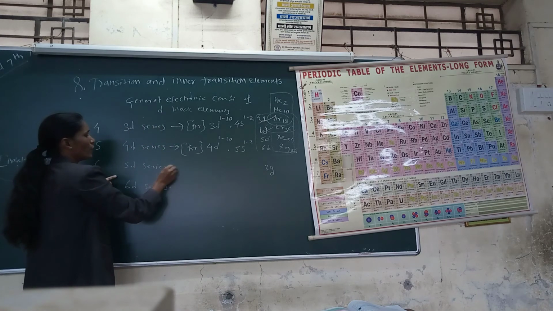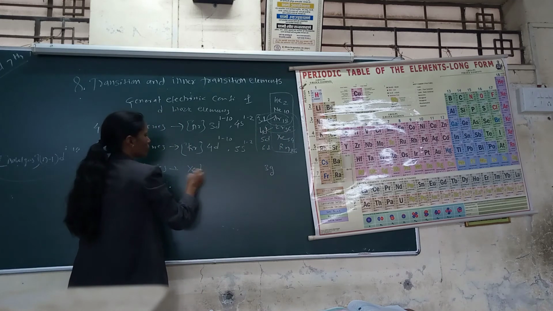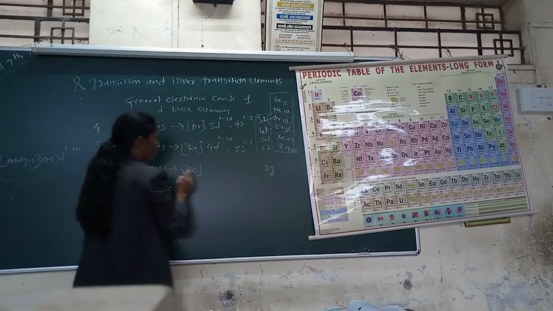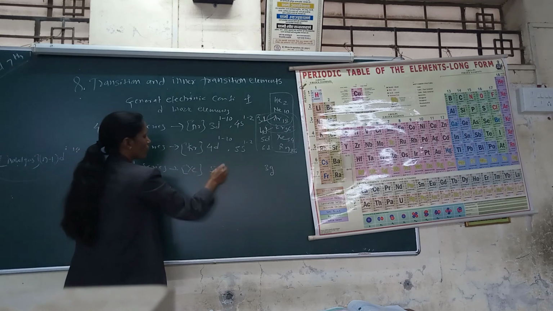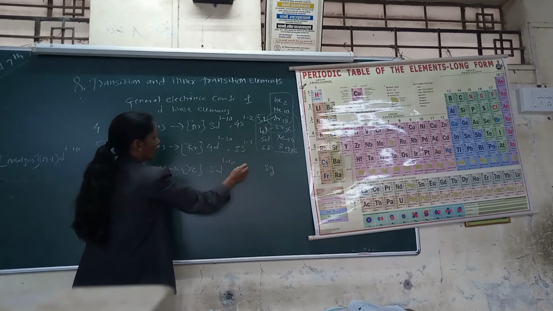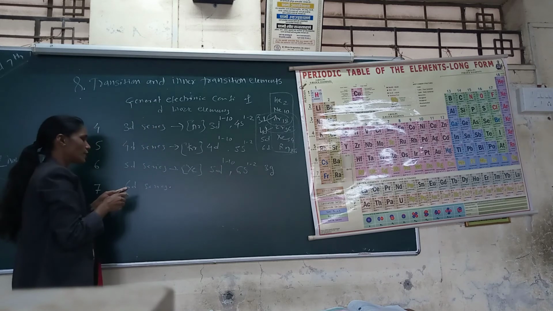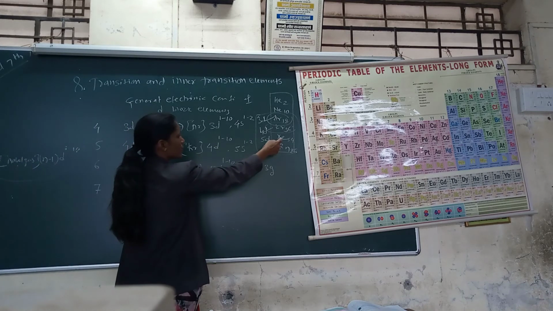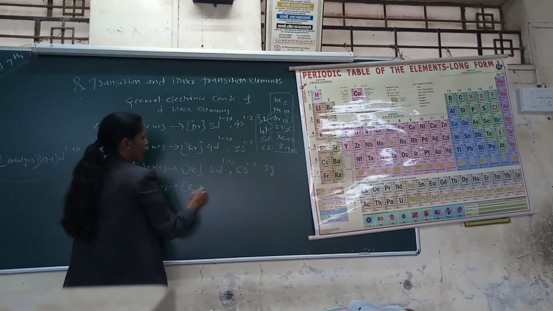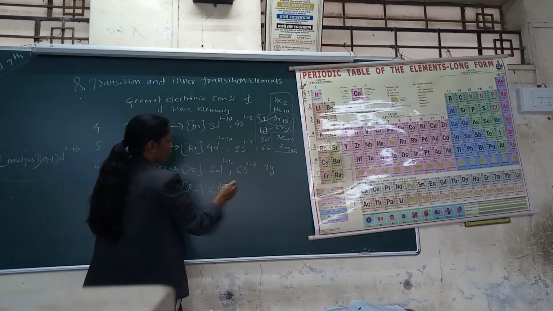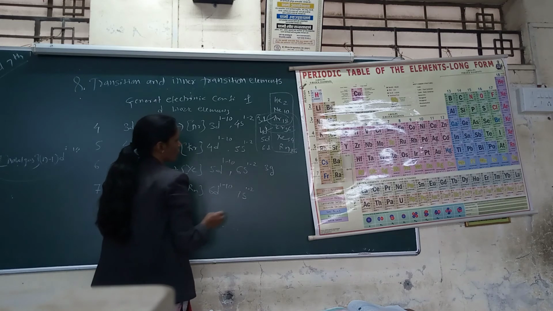Again for 5d, next to krypton the noble gas is xenon, having atomic number 54, then 5d 1 to 10 and 6s 1 to 2. Again for 6d the noble gas next to xenon is radon, and here 6d 1 to 10 and 7s 1 to 2.